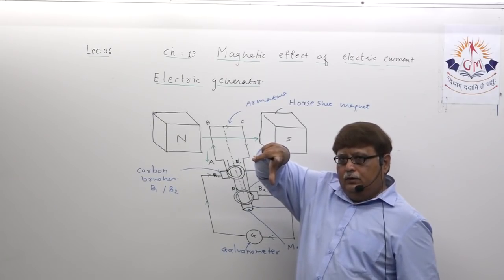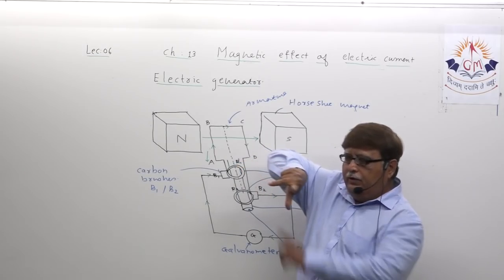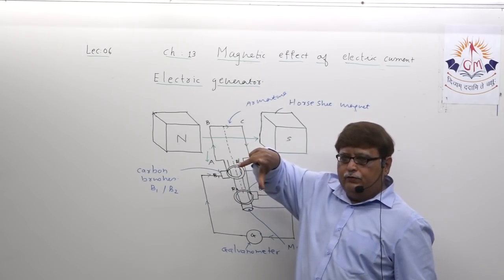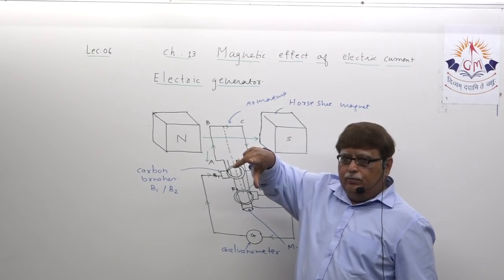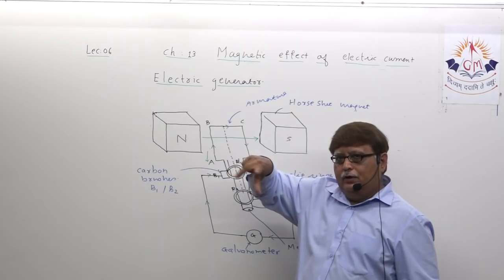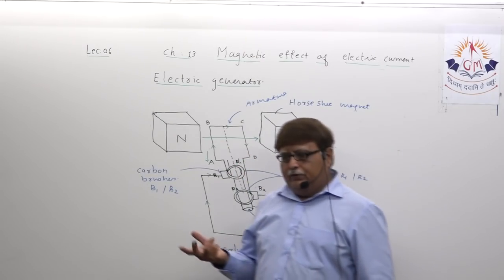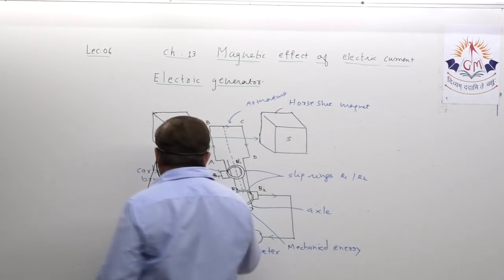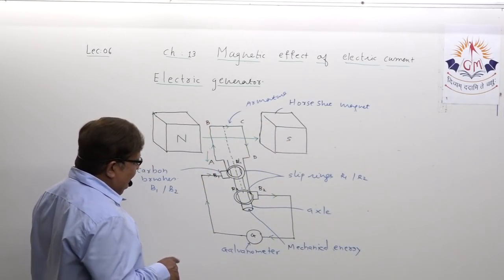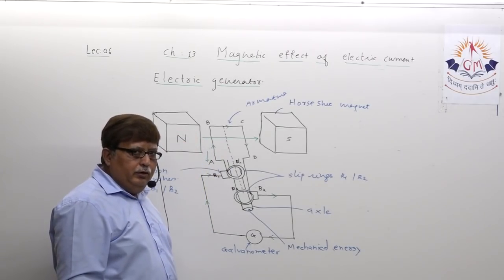The thumb shows the motion of the conductor, the middle finger, horizontal, shows the direction of magnetic field, and the forefinger shows the direction of the current. You can understand easily. This is the right hand rule. So this way, my dear student, electric current is produced in the coil of wire.